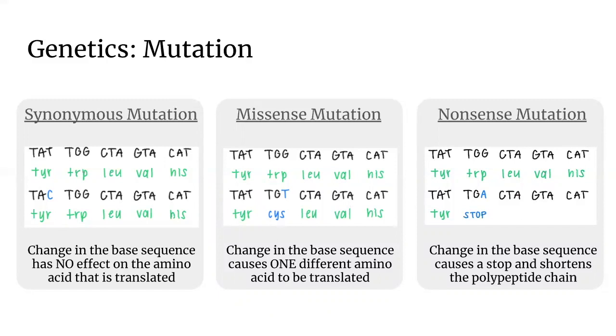The first is synonymous mutation. This is when the change in the base sequence has no effect on the amino acid that is translated. Next is the missense mutation, where the change in the base sequence causes one different amino acid to be translated. Finally, we have the nonsense mutation, which is when the change in the base sequence causes a complete stop and shortens the polypeptide chain altogether.